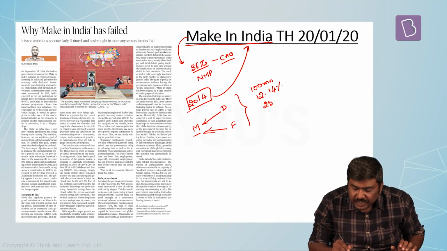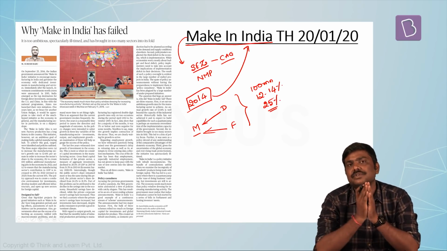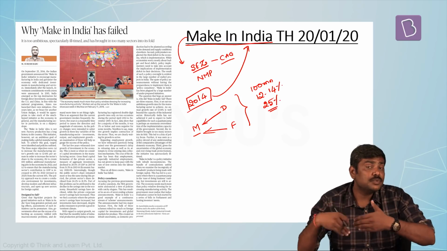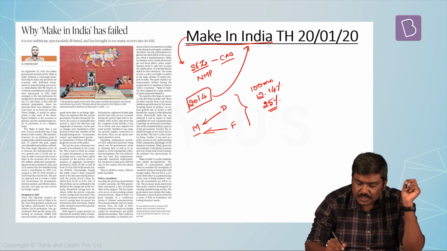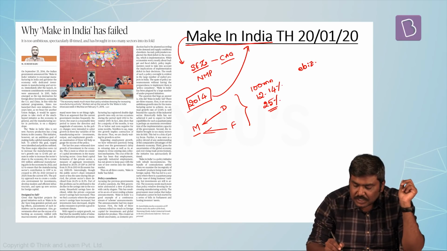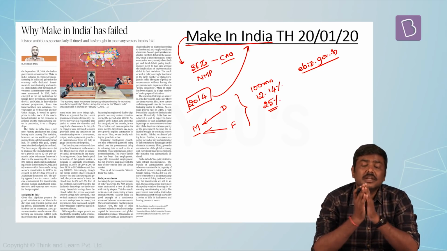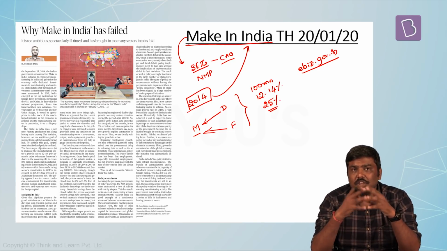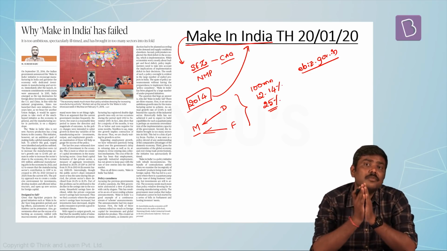Now, to achieve these particular objectives, certain steps or measures were taken by Government of India, such as they introduced a concept of ebiz.gov.in, which was a concept of a single window clearance system. The government introduced new processes, new infrastructure segments under the concept of a Make in India.